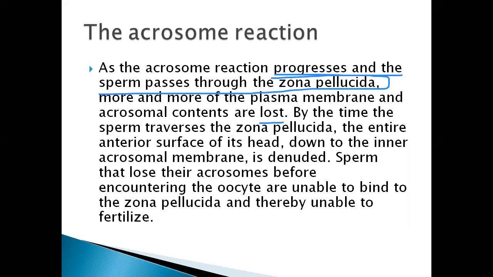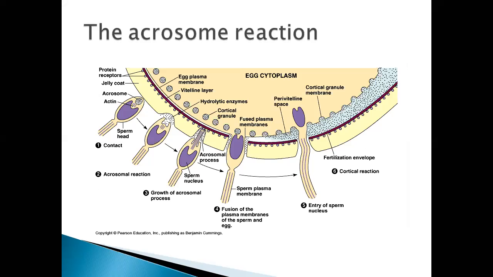By the time the sperm traverses the zona pellucida, the entire anterior surface of its head down to the inner acrosomal membrane is denuded. Sperm that lose their acrosomes before encountering the oocyte are unable to bind the zona pellucida, and thereby unable to fertilize.